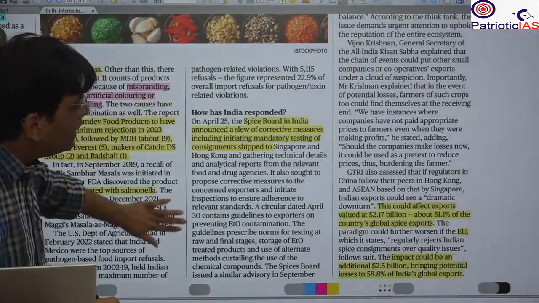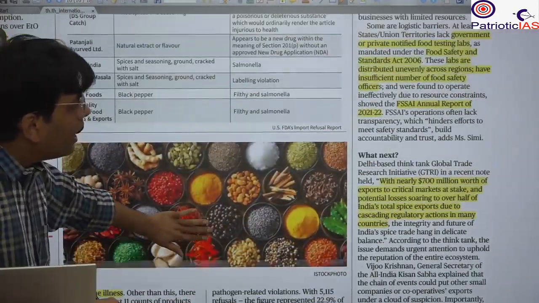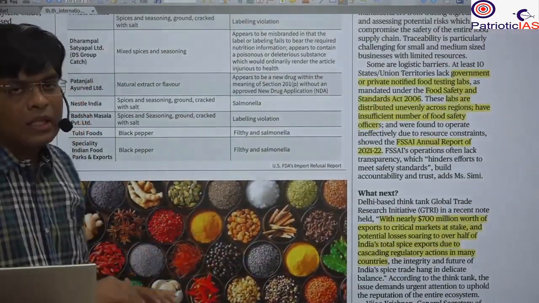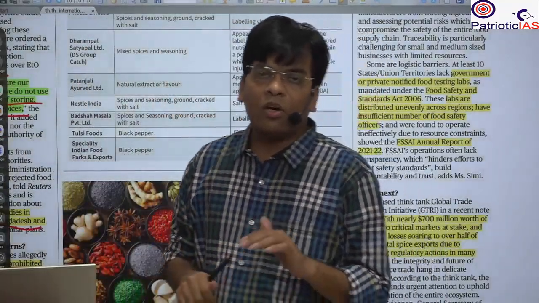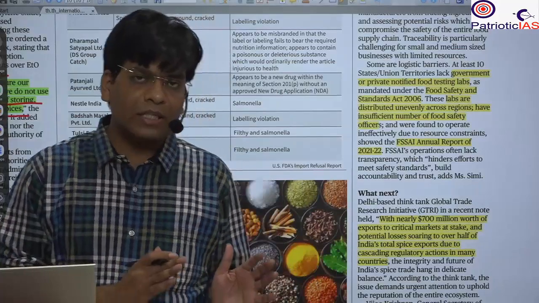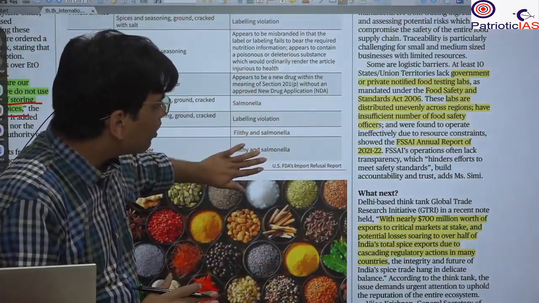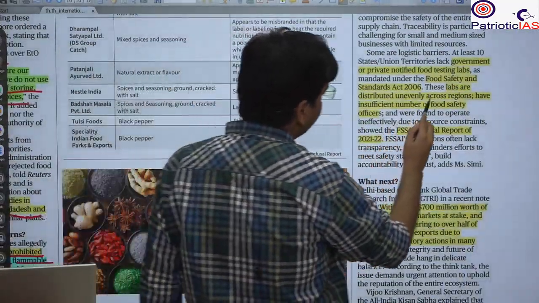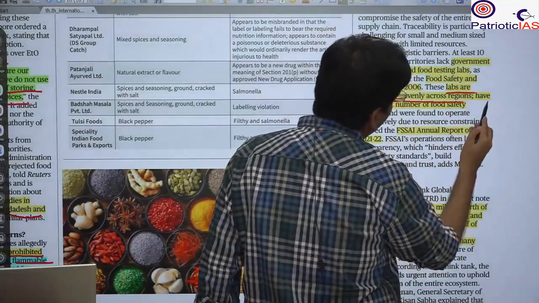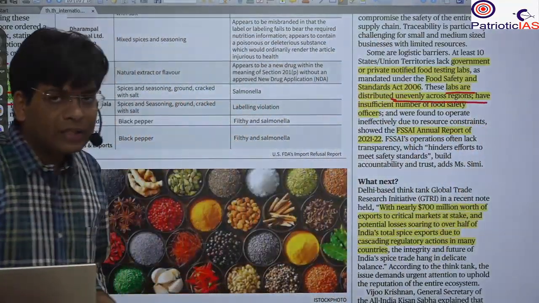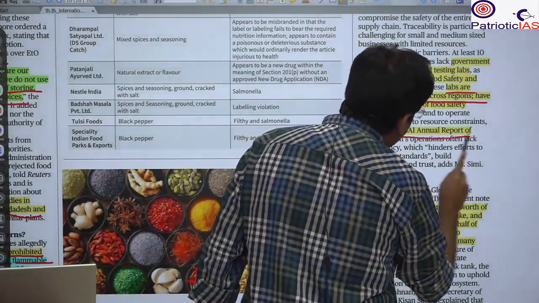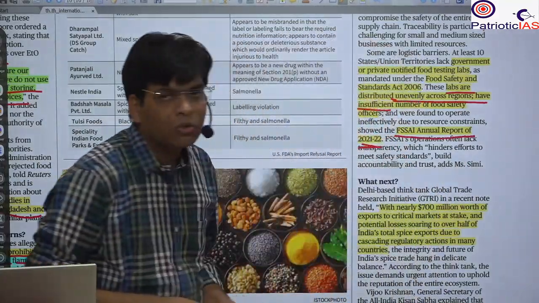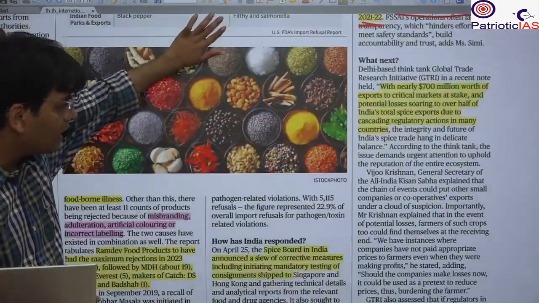For example, we lack labs for testing, and the labs are not equally distributed across India. They are regionally concentrated, and that's why the testing is not done. Here it is given that the labs are distributed unevenly across regions and their number is insufficient. Even the FSSAI annual report 2021-22 has recognized the same.